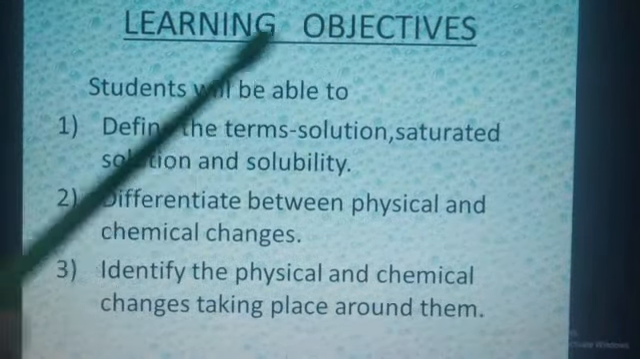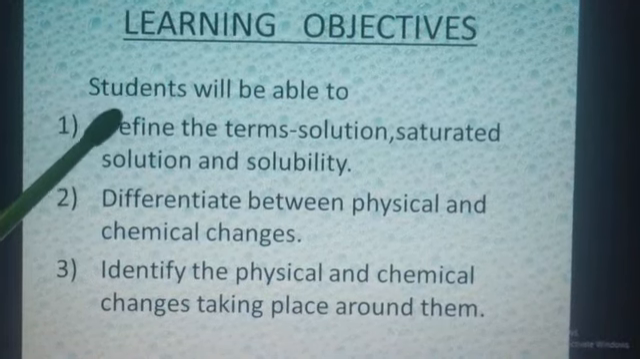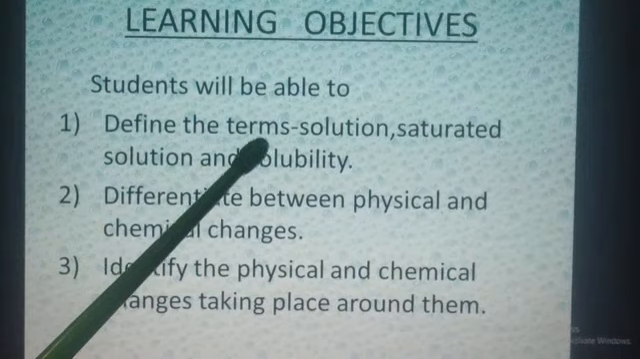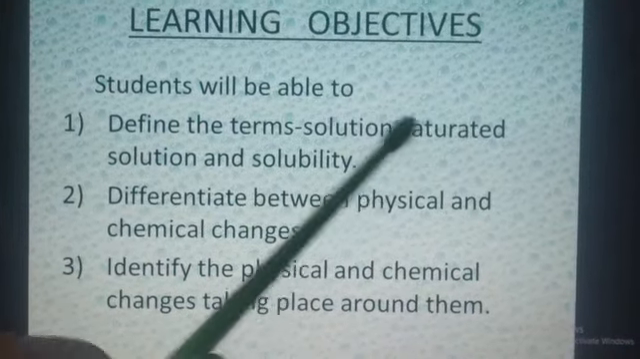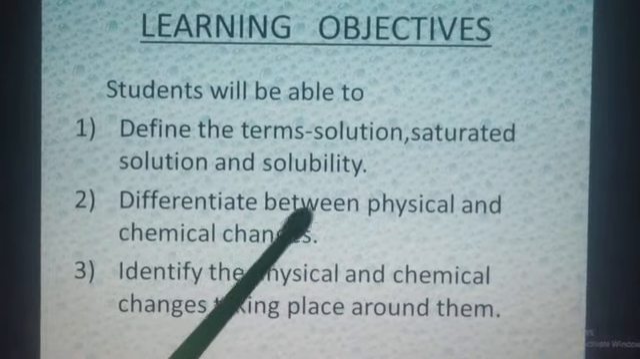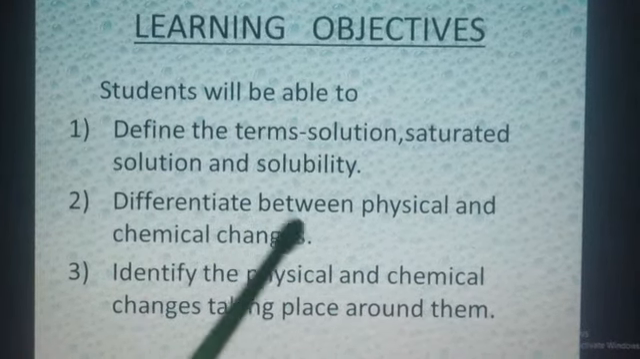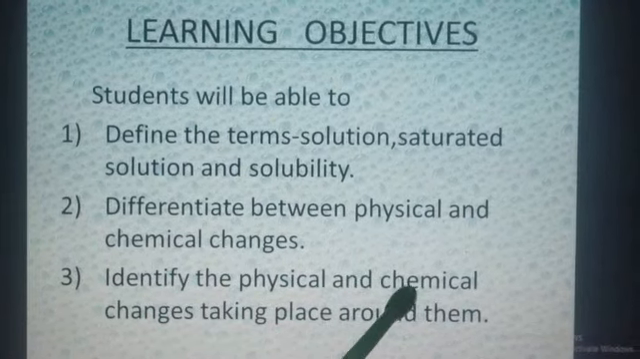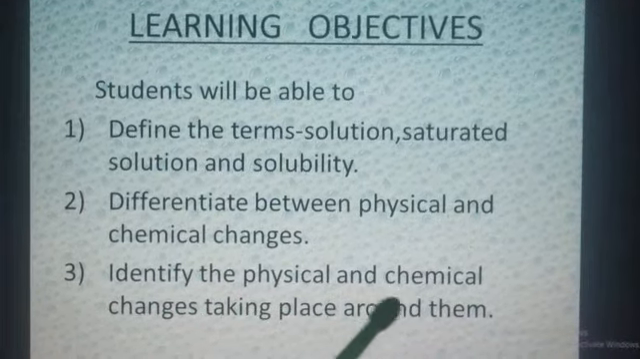Learning objectives. At the end of the topic, the students will be able to: Number 1. Define the terms solution, saturated solution and solubility. Number 2. Differentiate between physical and chemical changes. Number 3. Identify the physical as well as chemical changes taking place around them.